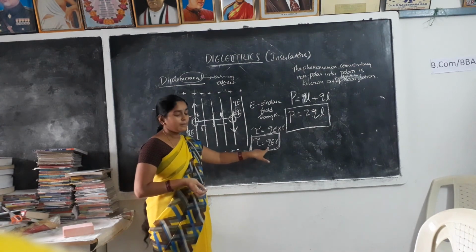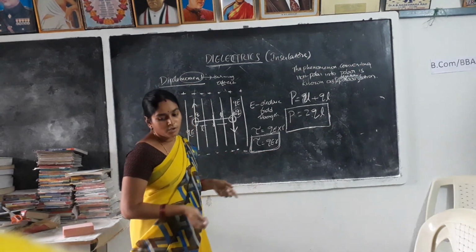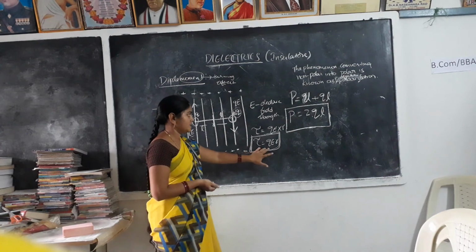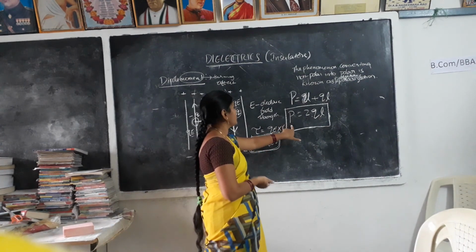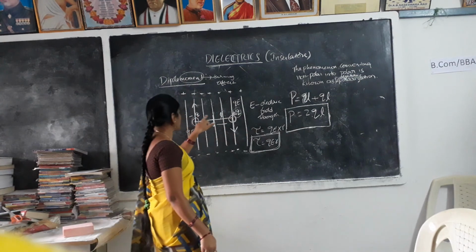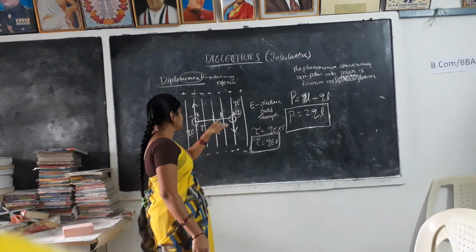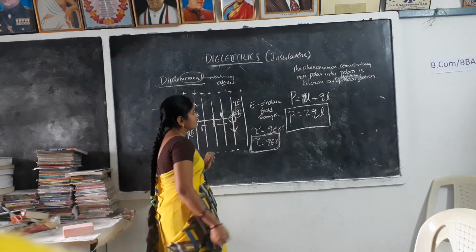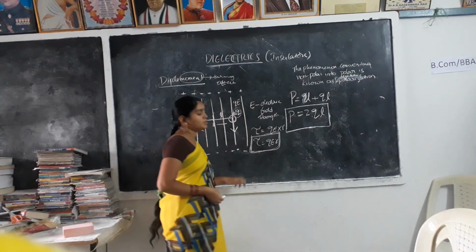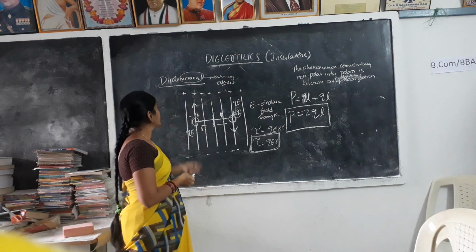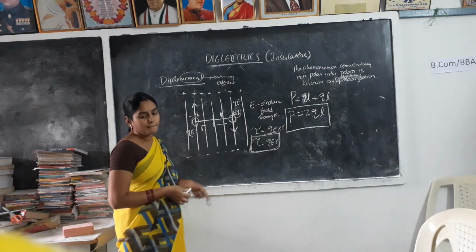So torque depends upon the charge, force and distance, while the dipole moment depends on the charge and its length. So we obtain P equals 2qL. This is about the dipole moment, right?